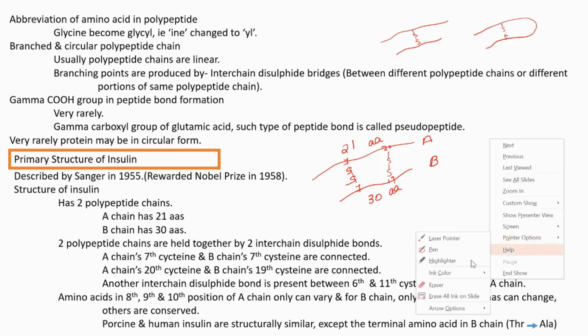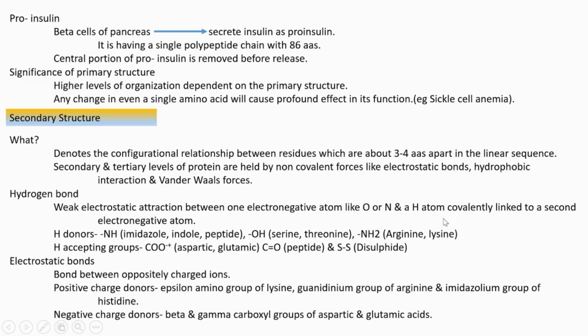Next slide. Proinsulin: we know that the pancreatic beta cell secretes insulin. While the pancreas secretes insulin, it is first in the form of proinsulin.